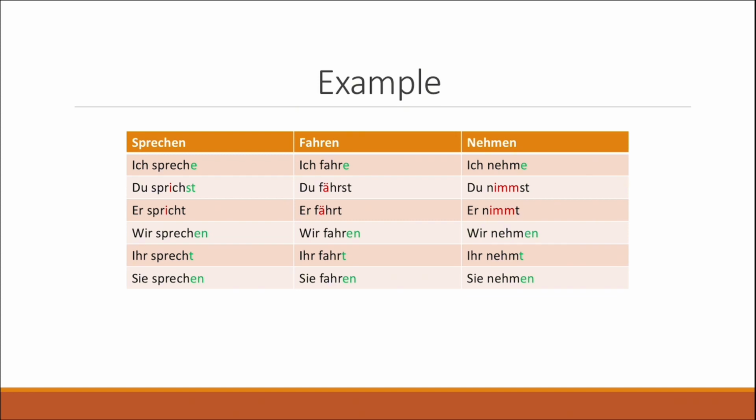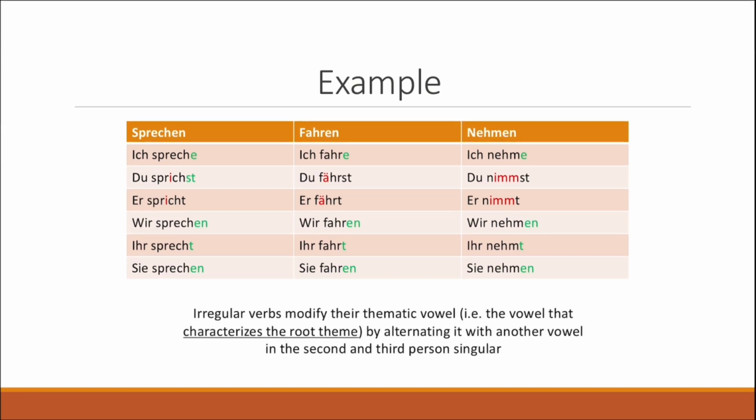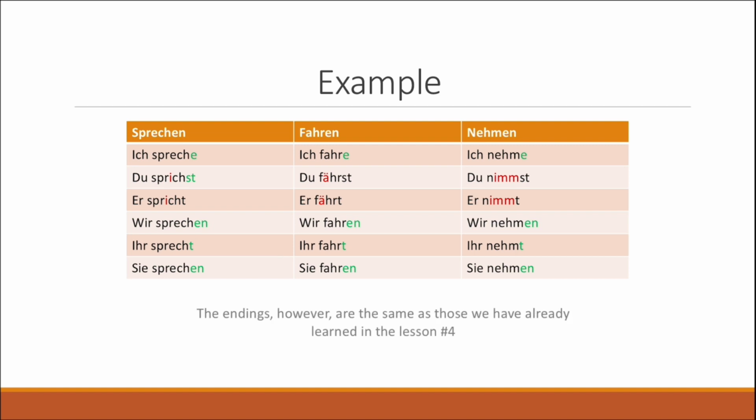So now we can simply define two main rules in order to talk about irregular verbs. Irregular verbs modify their thematic vowel, so in other words, the vowel that characterizes the root theme, by alternating it with another vowel in the second and third person singular. So that is basically what I said earlier. And the second rule is that the endings, however, are the same as those we have already learned in lesson 4. So the endings of irregular verbs are the same ones as for regular verbs.